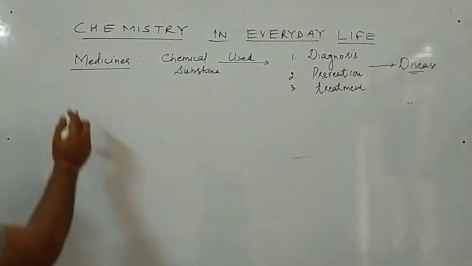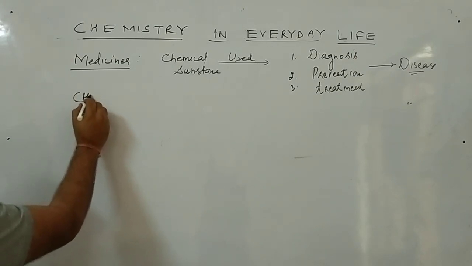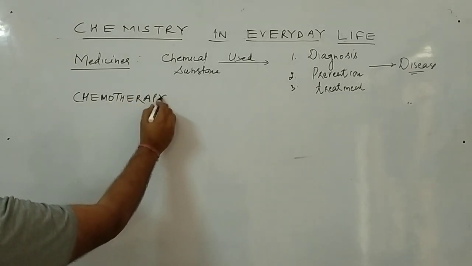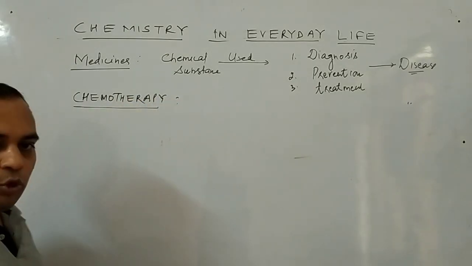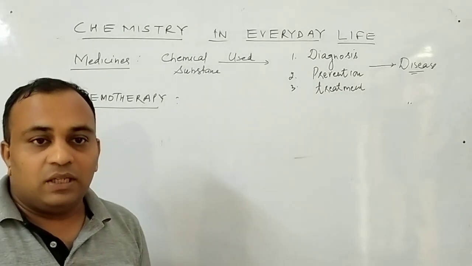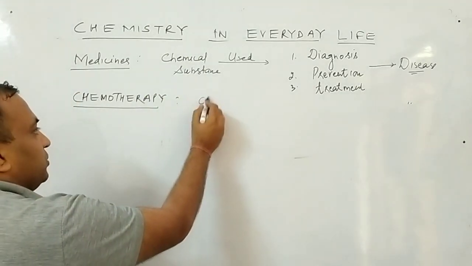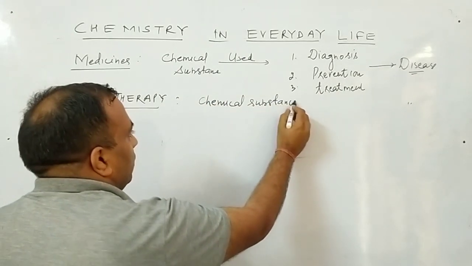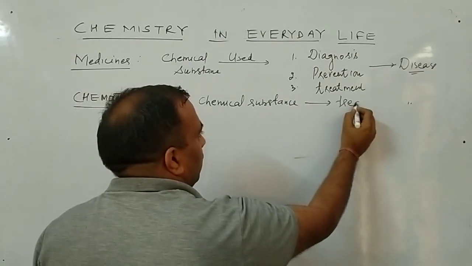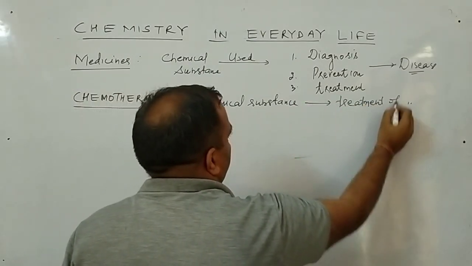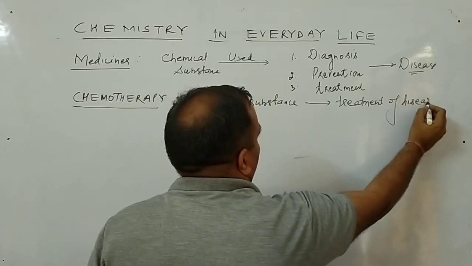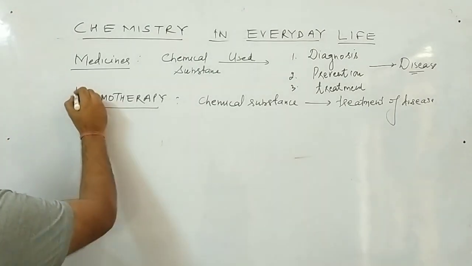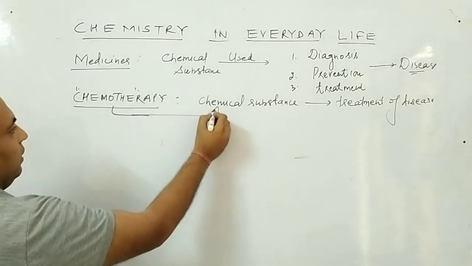Now the next thing is chemotherapy. What do you mean by chemotherapy? All of you know that to cure a particular disease we use chemical substances. If any chemical substance is used for treatment of disease, that is said to be chemotherapy. Here the word chemo means chemical substance.